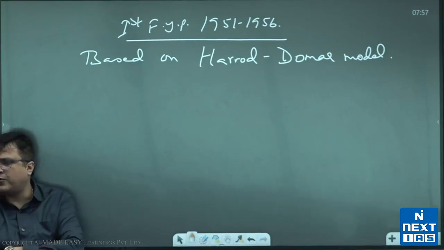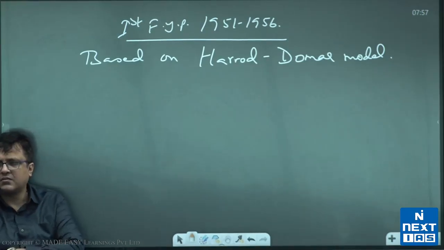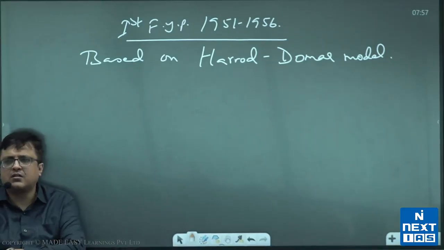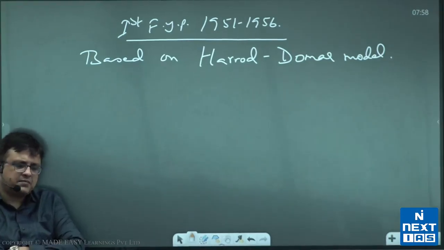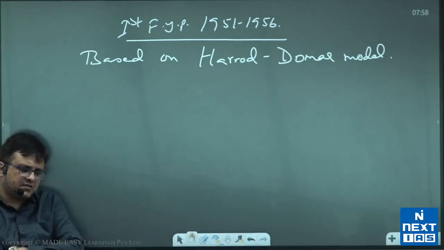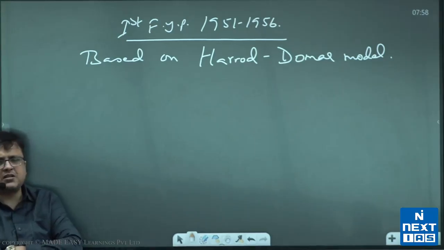The plan period focused on agriculture, industrial diversification, and infrastructure development.